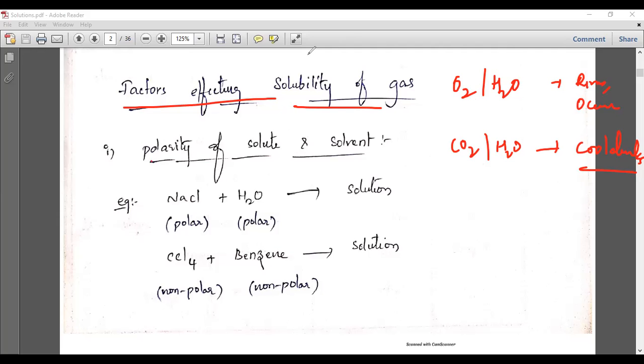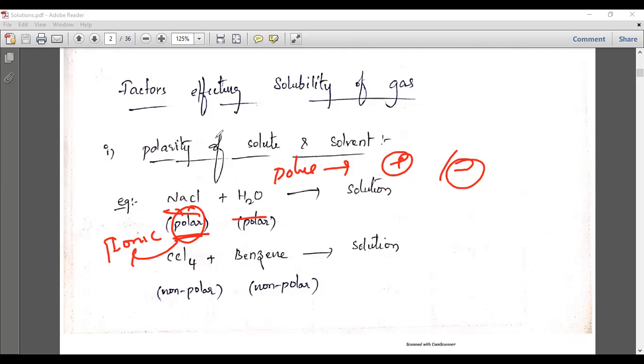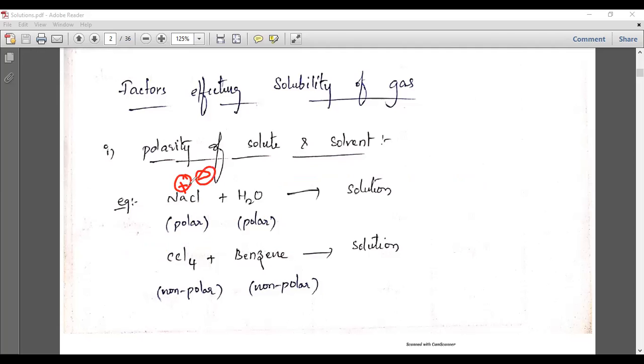Polarity is a key factor, because NaCl is polar and H2O is also polar. You know that polar is nothing but simply ionic, because polar means poles, and poles are the charges, like positive charge and negative charge. Polar is nothing but the ionic nature. So you can see here NaCl, Na plus, Cl minus. Water also has H plus, OH minus. So NaCl and H2O are both ionic, so both are polar here.